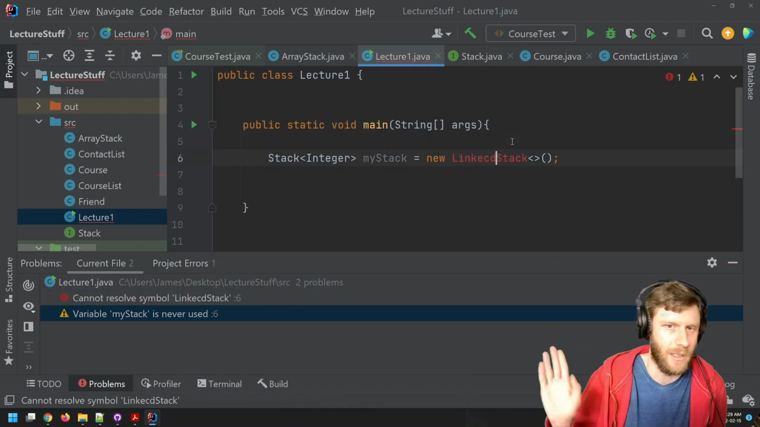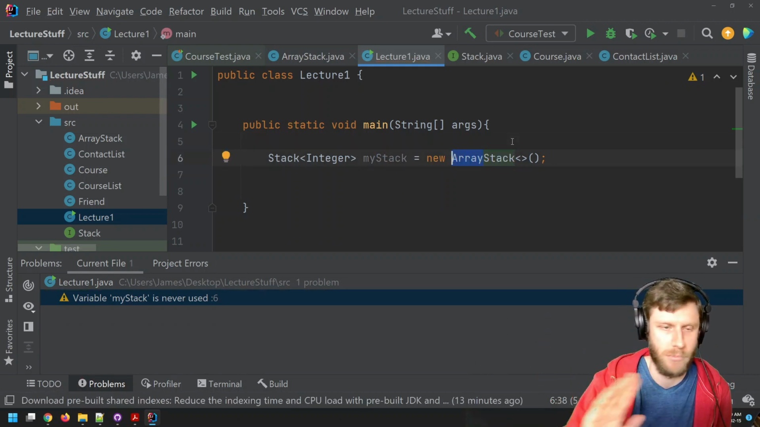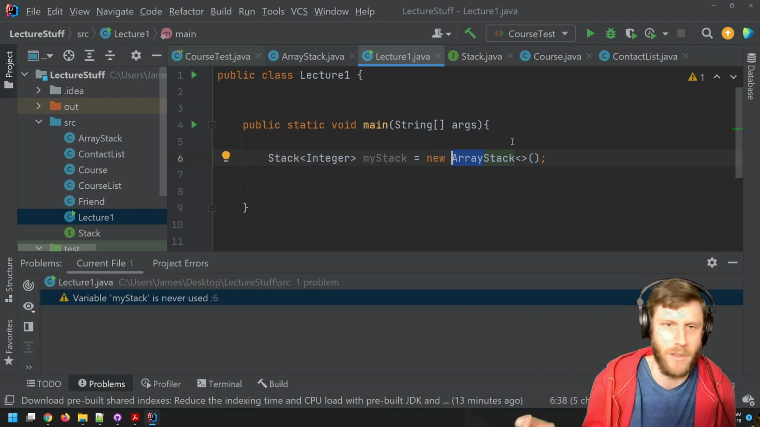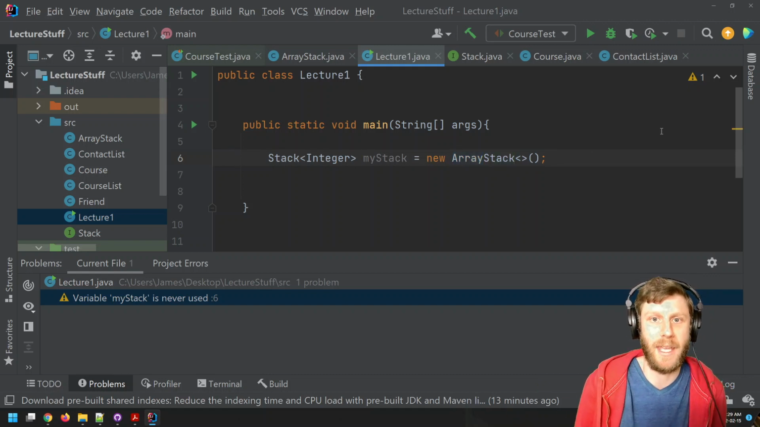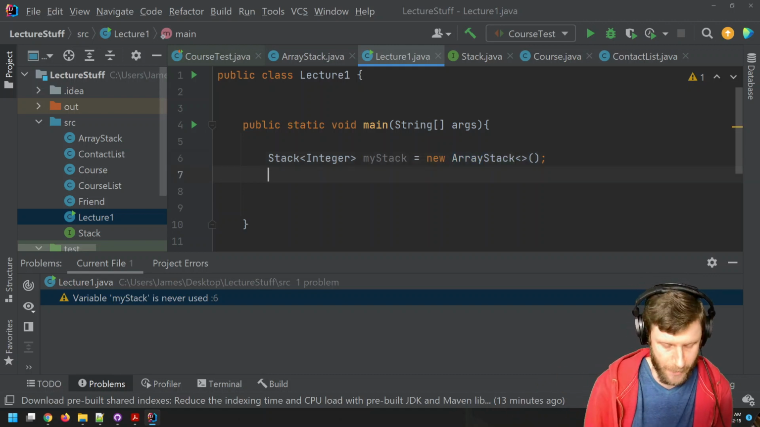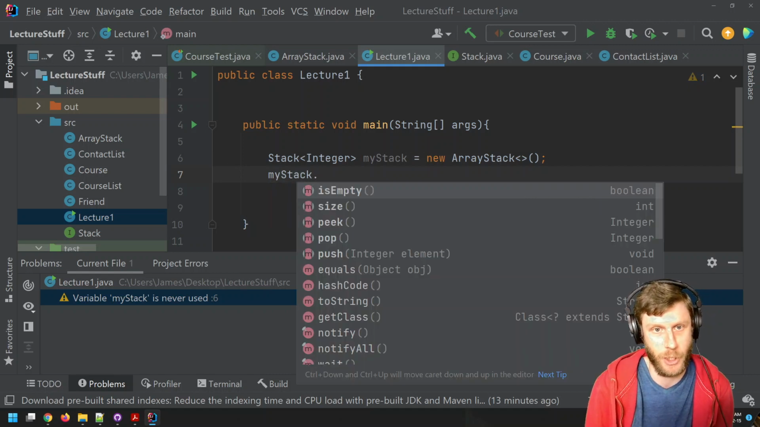I'm just giving you a neat little heads up. If that confuses you, sit tight. We'll get there later this week. So I'm making an ArrayStack, and I know I can push things on my stack. So my stack.push.